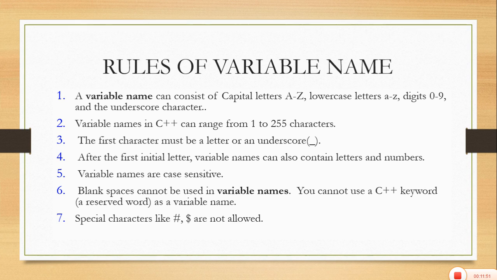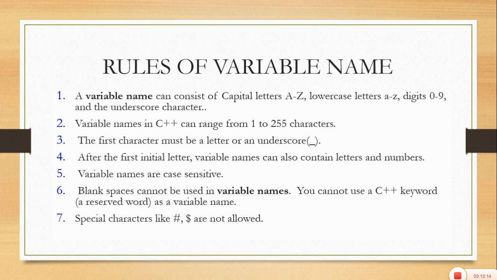Sixth, blank spaces cannot be used in a variable name. You cannot use reserved words in C++. Reserved words are those that are commands or functions. Main is a function, so main cannot be used as a variable name.